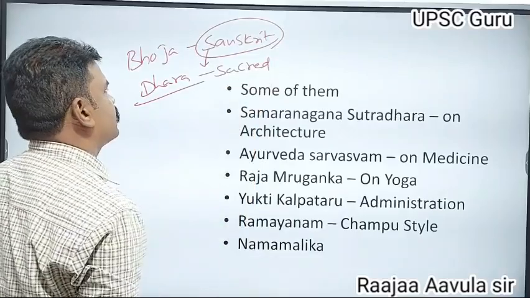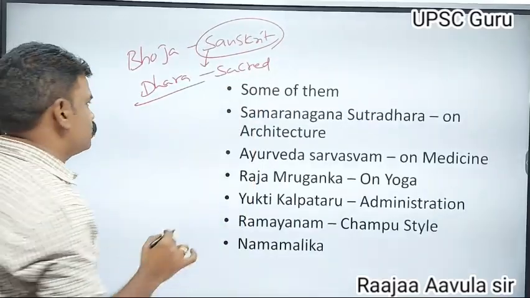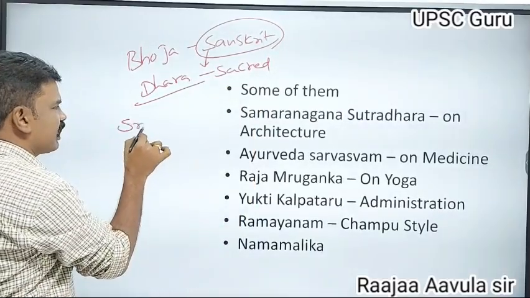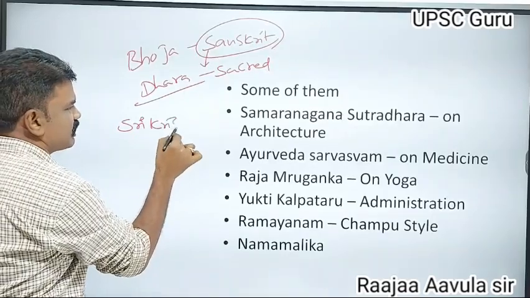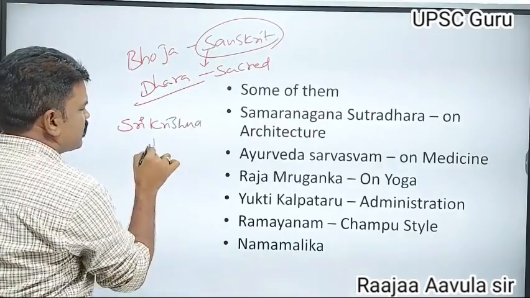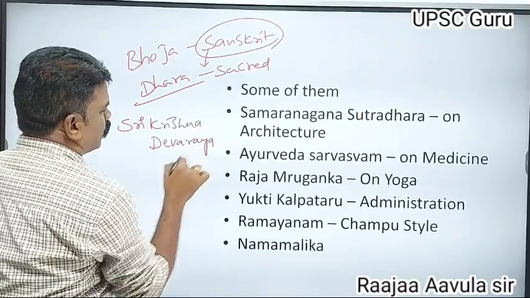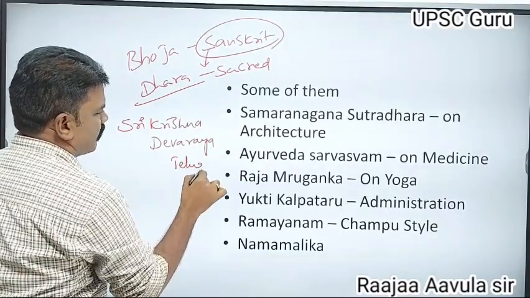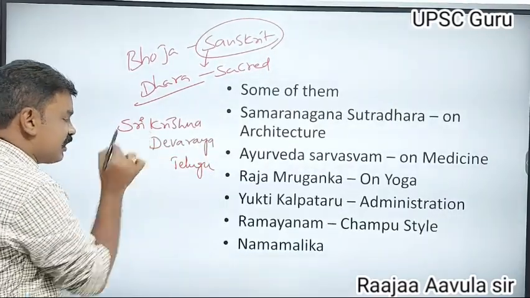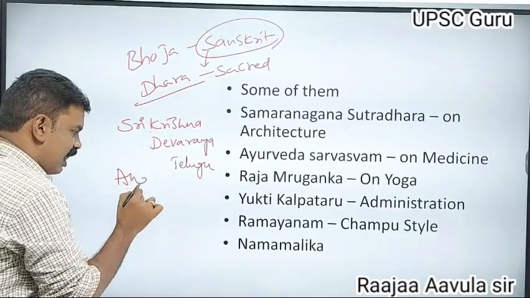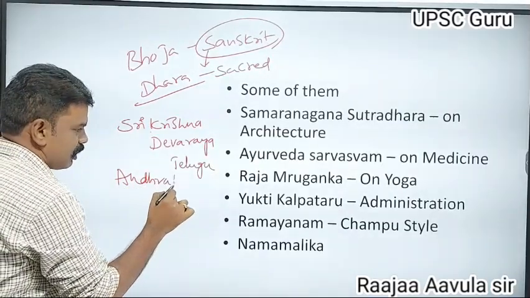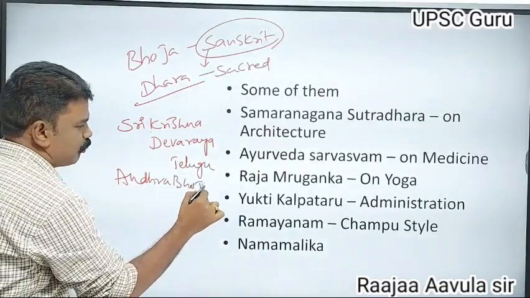Same like that, during the time of Sri Krishna Devaraya, he developed Telugu. That's why Sri Krishna Devaraya was called Andhra Bhoja, on the name of Bhoja.